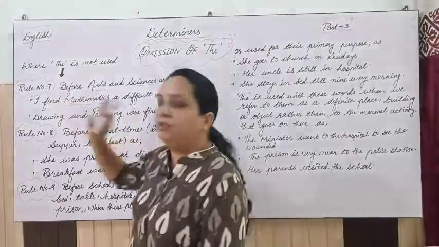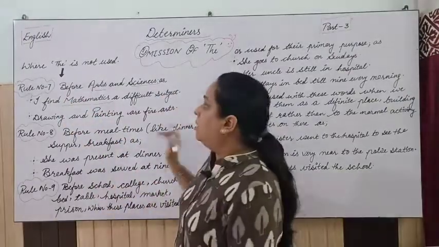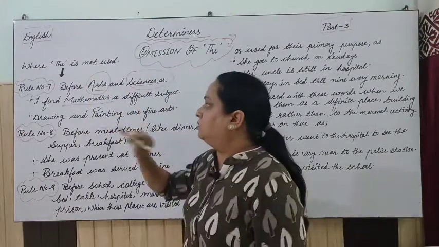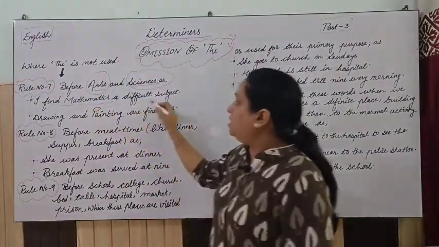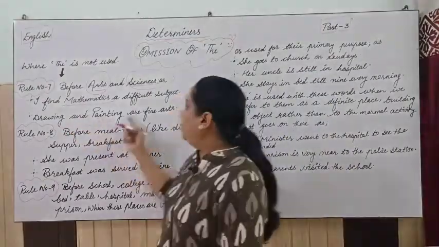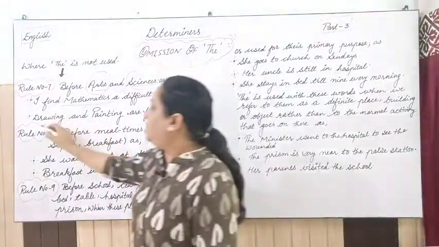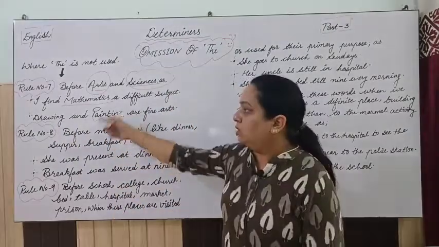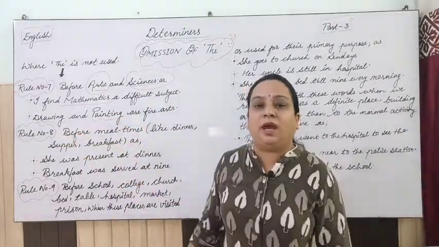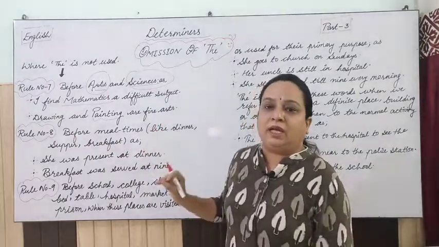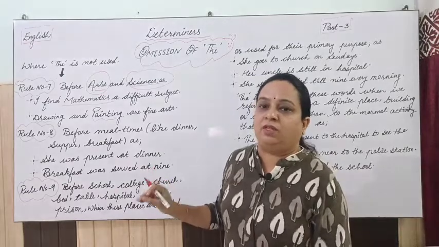So with that we will not use the. Drawing and painting, it's related to arts. We will not say the drawing and the painting is my favorite. Directly, drawing and painting is my favorite subject.